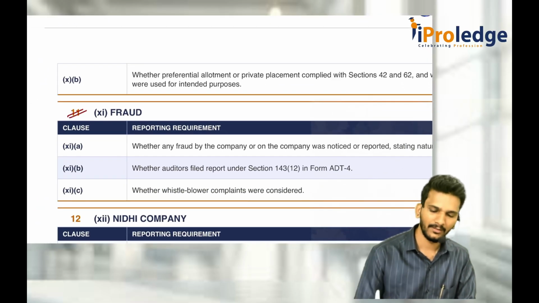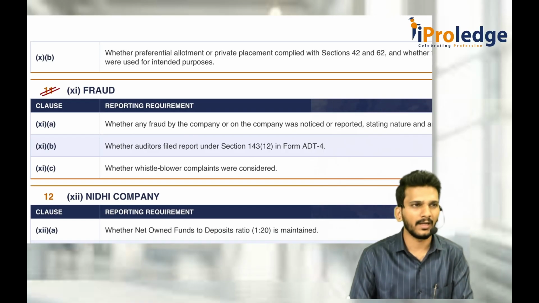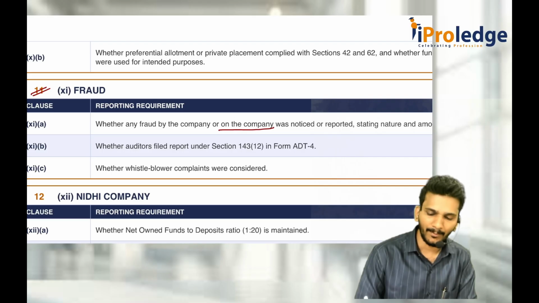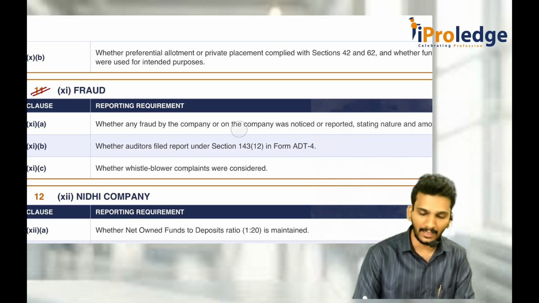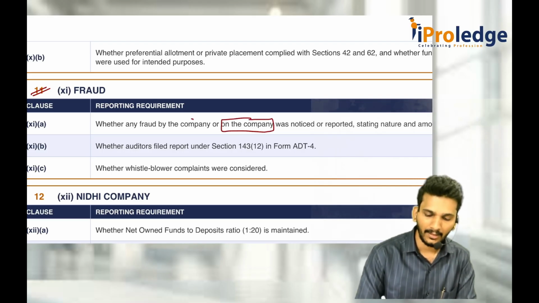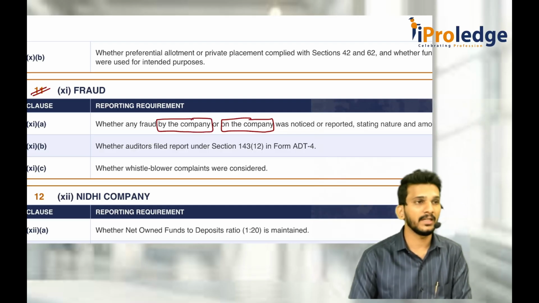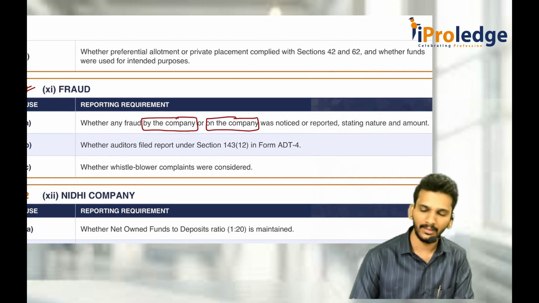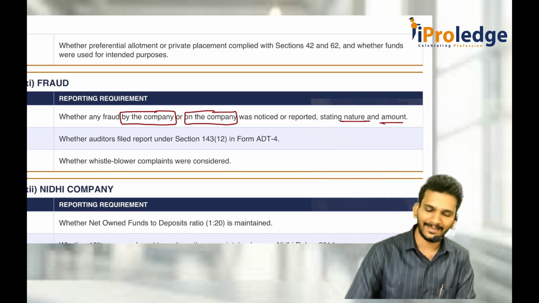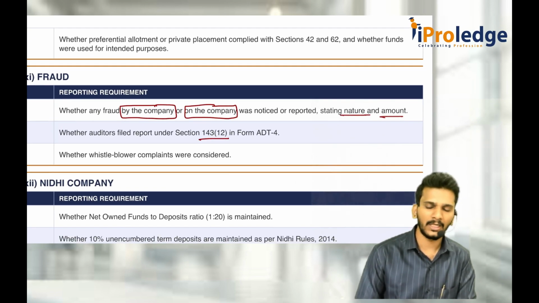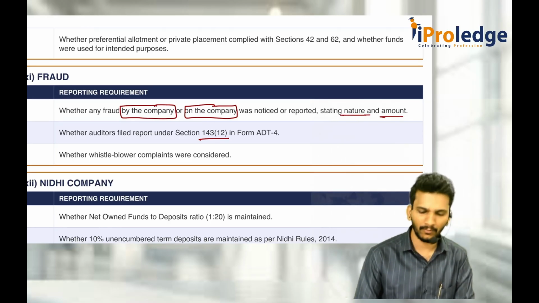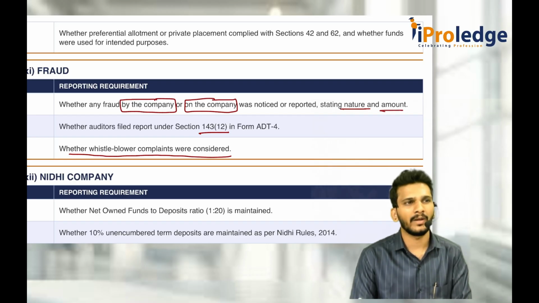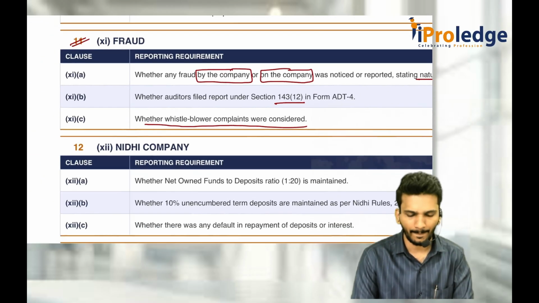Then clause 11: whenever you find any fraud in a company, on the company, sorry, it is on the company as well as by the company. But in case of 143(12), that is only on the company, not by the company. Here it is on the company and by the company. Then you should tell the nature as well as the amount. Report as per 143(12) also, that means to the Central Government, for more than 1 crore rupees. And you should even consider whistleblower complaints while reporting the fraud.